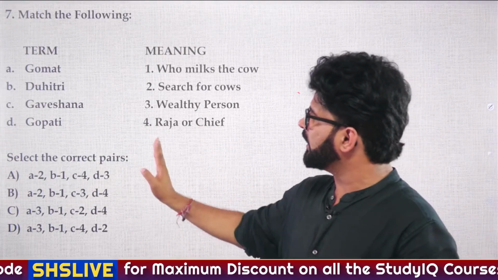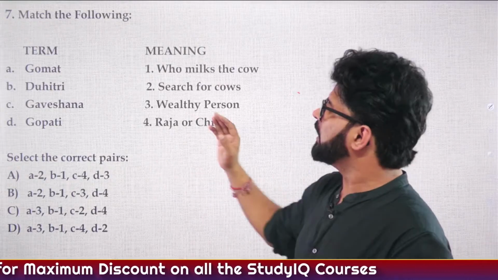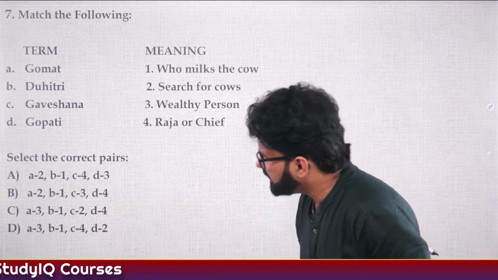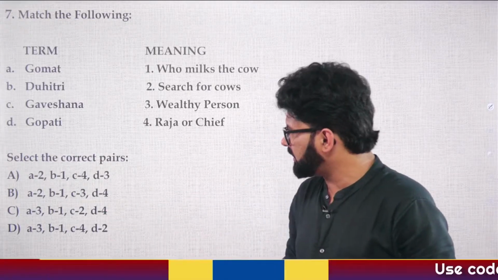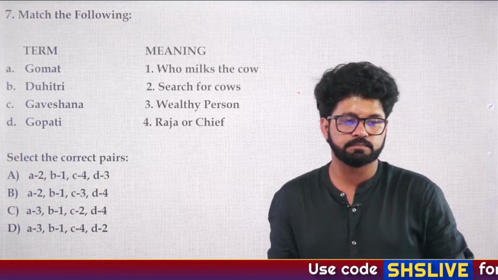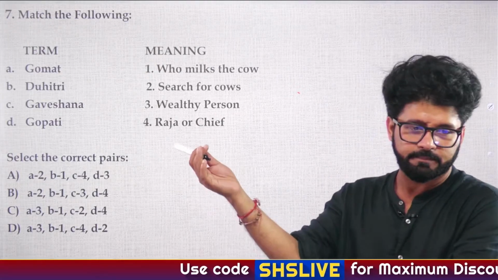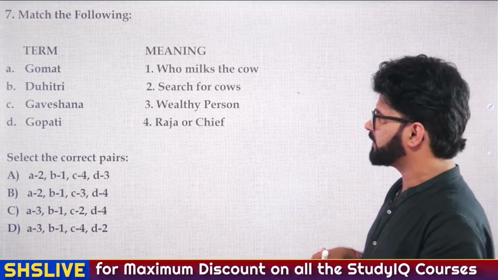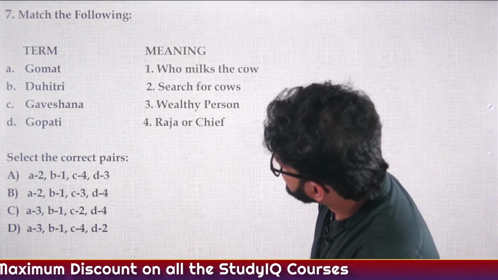A option is A2, B1, C4, D3. B option is A2, B1, C3, D4. C option is A3, B1, C2, D4, and D option is A3, B1, C4, D2. And again, these are the terms which I have taken from the Vedic period lecture, so you can go and revise that lecture. Gomat, Duhitri, Gaveshna, Gopati.